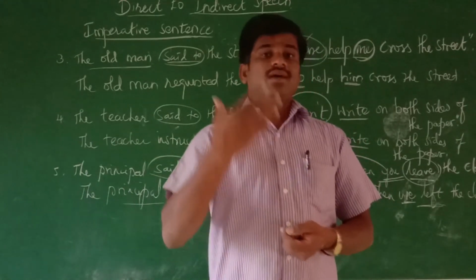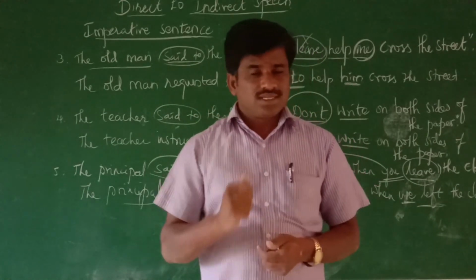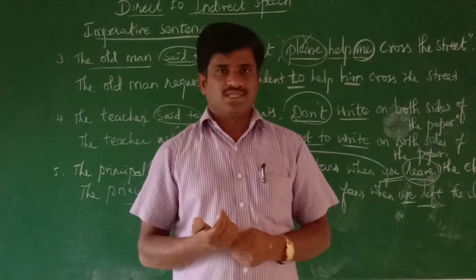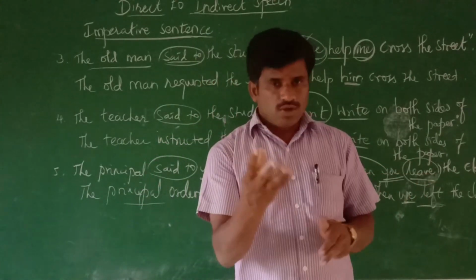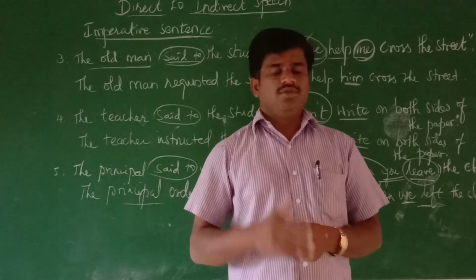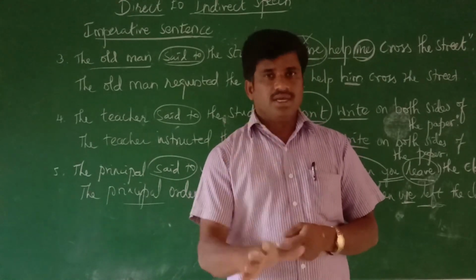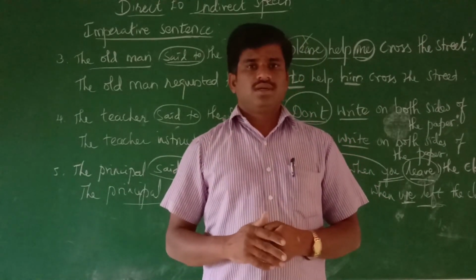These are the reporting verbs used in this sentence. What is the conjunction word? Yeah, to is the conjunction. To should be used. So far we have discussed five examples. If you practice the five examples, you can get an easy idea to solve. Understood? Okay, students. Thank you.